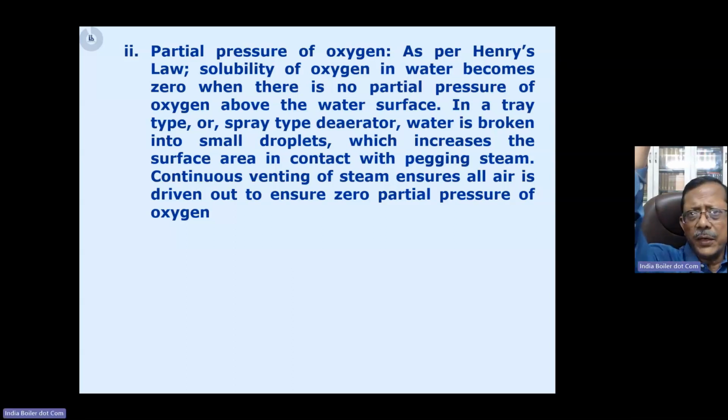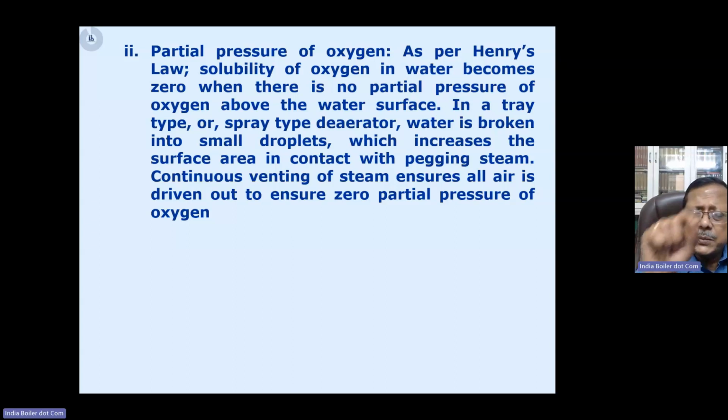Now this water is coming through various trays. So you mention that we have a tray or spray type deaerator where the water is getting broken into small droplets, thereby increasing the surface area which is in interaction with the steam, right? And continuous purging of the steam through the deaerator ensures the partial pressure of oxygen becomes zero, and therefore the solubility will become zero, right? So that way, in your own language, you just convey that information.